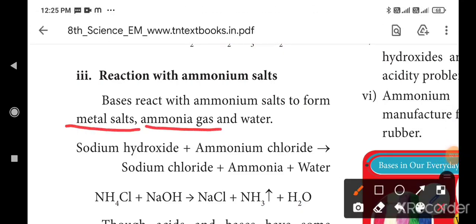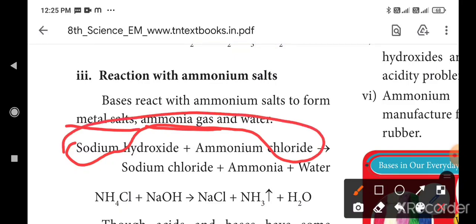Whichever metal reacts with the base, that metal's salt it gives us. Here, giving sodium hydroxide plus ammonium chloride, it gives us sodium chloride. Okay.